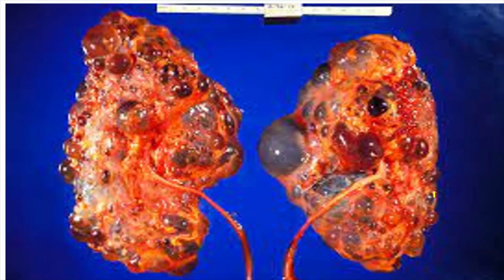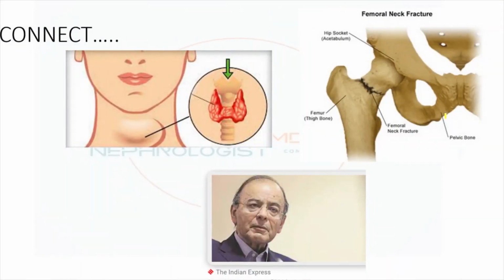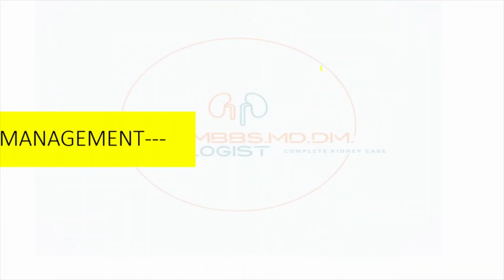Simple image: autosomal dominant polycystic kidney disease. It is studded with cysts. This is just to make a connect and diagnose image. This is a clue saying CKD because Arun Jaitley suffered from CKD. He underwent transplant also. These patients are more prone to secondary hyperparathyroidism, which results in fracture. The fracture is more common in the neck of femur, humerus fracture, pelvic bone fracture. Regarding the management of this CKD, we will see in the subsequent class.